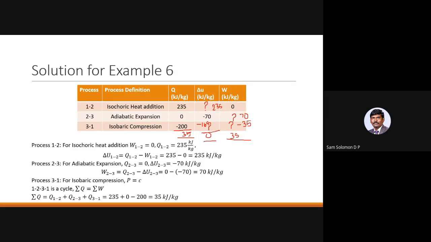Okay, so if you are getting problems on the first law of thermodynamics for a closed system, you will be very lucky, because you are using a very simple equation, Q equal to delta U plus W. In any form, maybe you have to compute the values of U1, U2 depending upon the equation, that is, the first law of thermodynamics applied to closed systems.